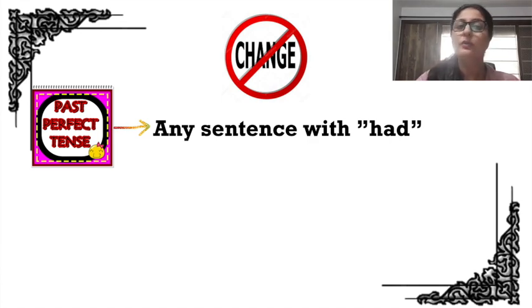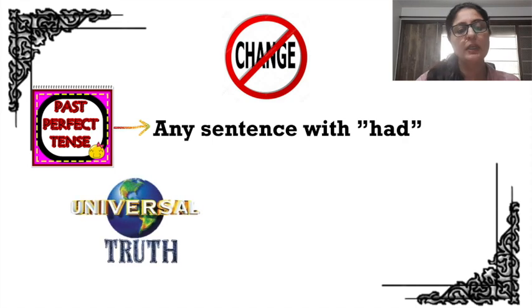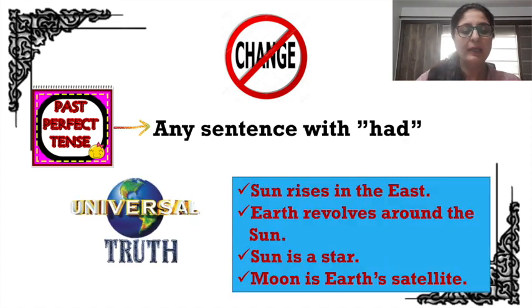Universal truths. Now, universal truths also do not change. What are universal truths? Truths like sun rises in the east. Now, no matter what, sun rises in the east is a fact. It is a universal truth. And when you have a direct sentence with sun rises in the east and you want to change it to reported, sun rises in the east will remain sun rises in the east.